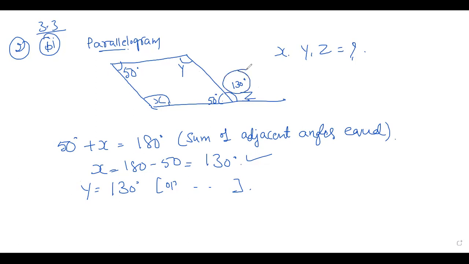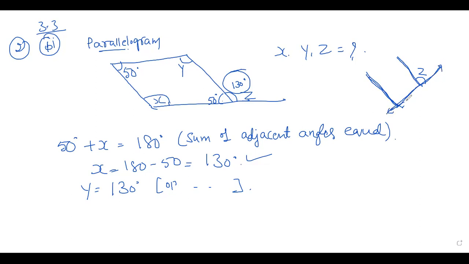Or you can do it another way. For example, take this line. These two are parallel lines, right? See, it is like a transversal. This is Z. Okay, children. See, these two are parallel lines and this is your transversal.